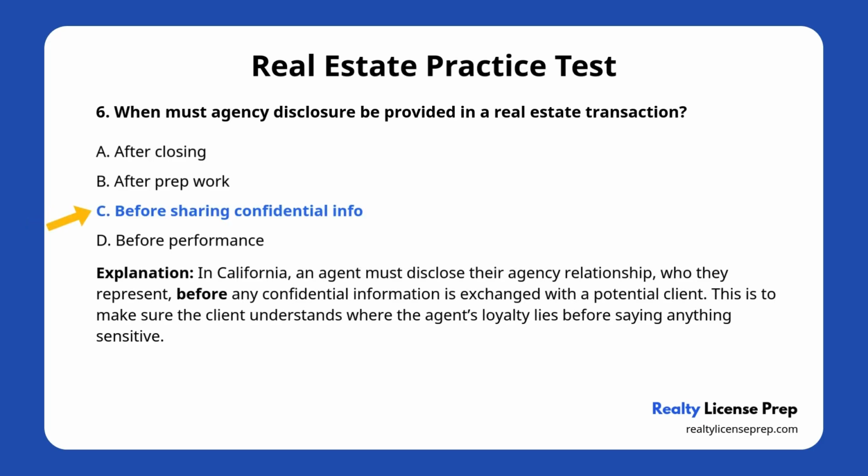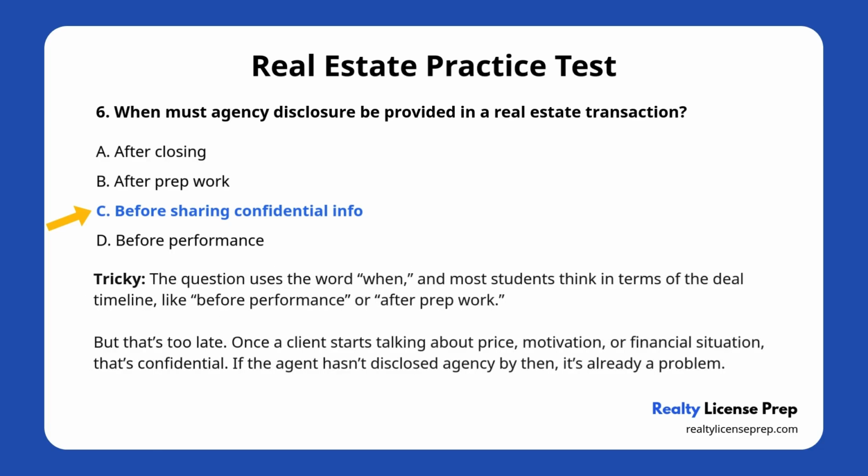Let's break this down. In California, an agent must disclose their agency relationship, who they represent, before any confidential information is exchanged with a potential client. This is to make sure the client understands where the agent's loyalty lies before saying anything sensitive. Now here's the tricky part.